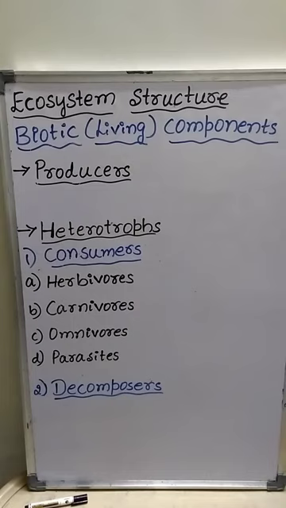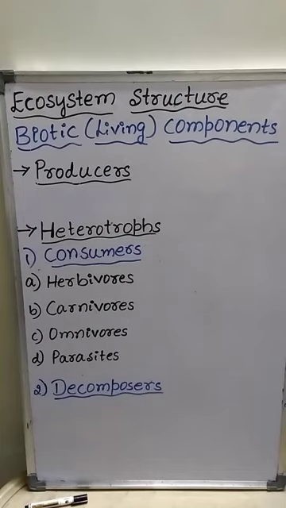For example, bacteria, fungi, viruses, some small animals and some plants are parasites. When a bacteria or fungi enters the human body, it takes food or nourishment from the human body, and in this condition the human body, or human cell, is called the host, which provides nourishment to the bacteria, virus or fungi.